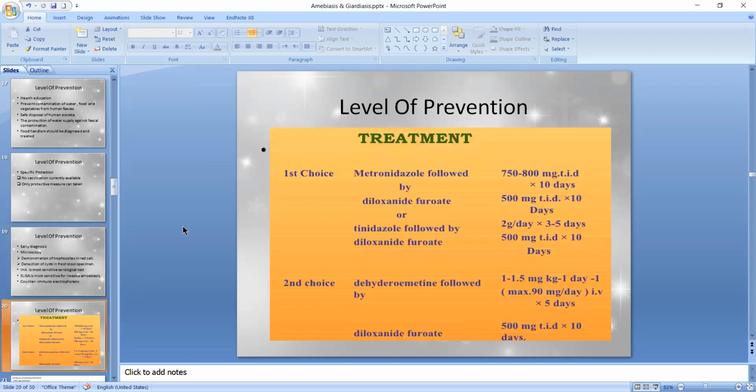Then for treatment, we can treat cases early. The first choice of drug is metronidazole followed by diloxanide furoate, or tinidazole followed by diloxanide furoate, given TDS for 10 days. The second choice of drug is dehydroemetine followed by diloxanide furoate, mainly used for the treatment of food handlers.